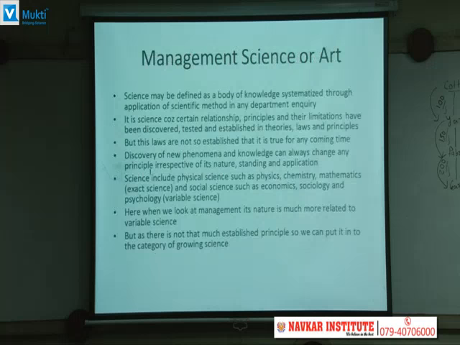Now the next point is management is a science or art. So before understanding whether management is a science or art, we need to understand what is the meaning of science and what is the meaning of art. Science क्या होता है? It is a body of knowledge systemized through application of scientific method in any departmental inquiry. Whenever there is the word body of knowledge, you are supposed to consider it as a science.